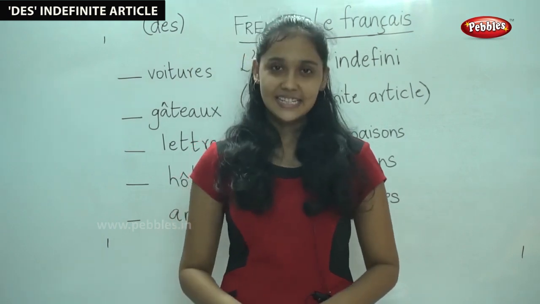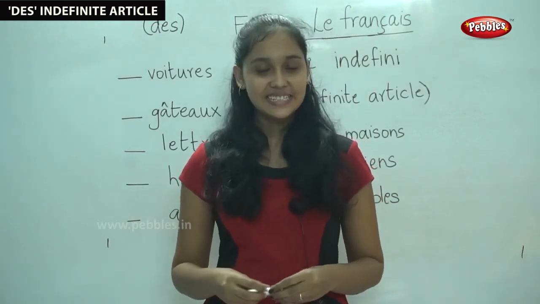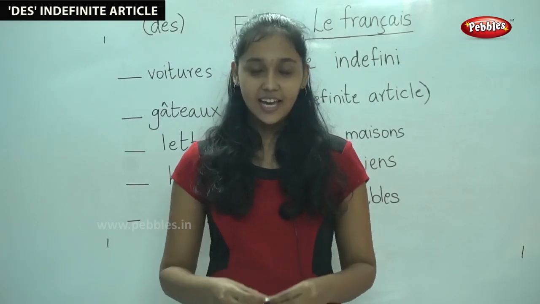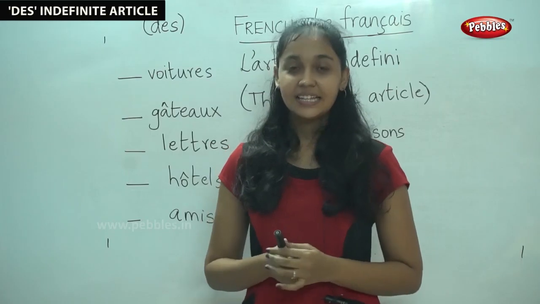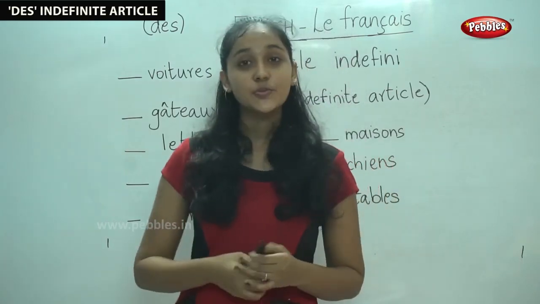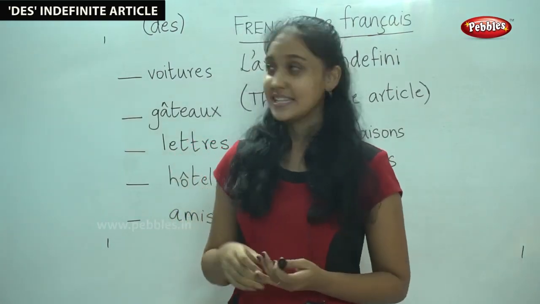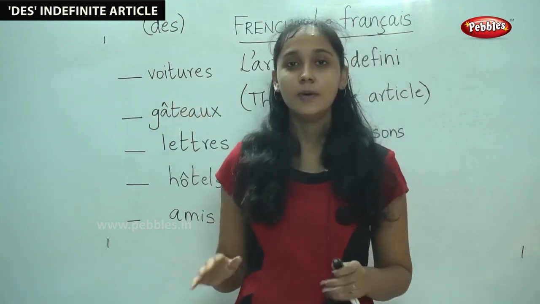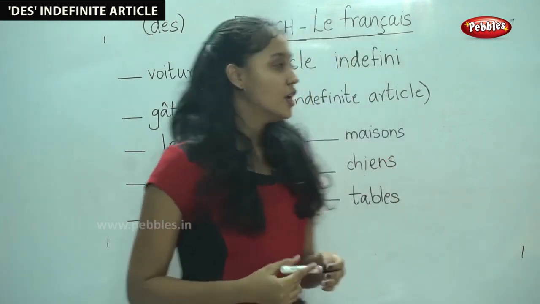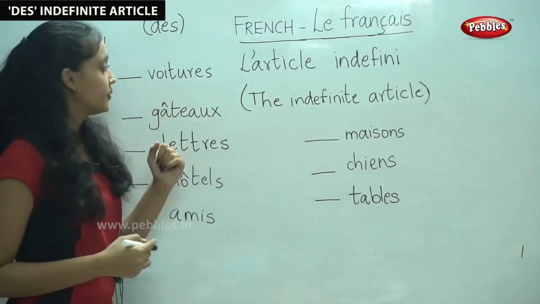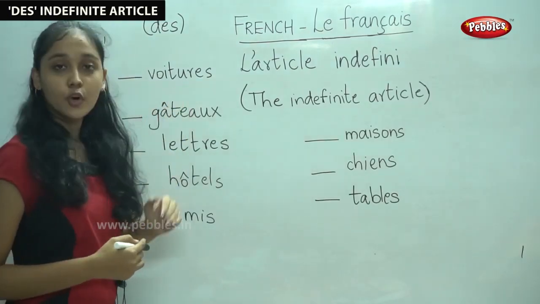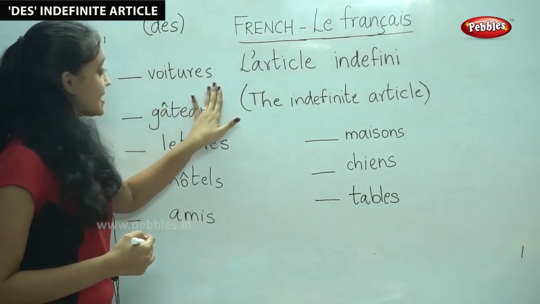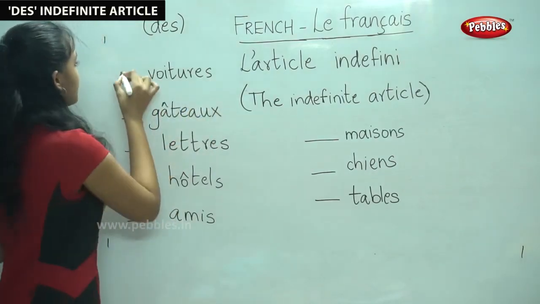Now, let us see the use of the article des in some examples. Do you remember where we used it? Yes, des is used before a noun that is in the masculine or feminine form, but it is in the plural form. For example, voiture. When it was in the singular form, we use une voiture. But now, since it is in the plural form, we use des voitures.